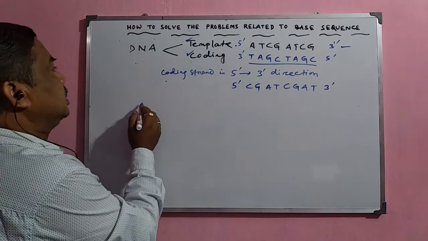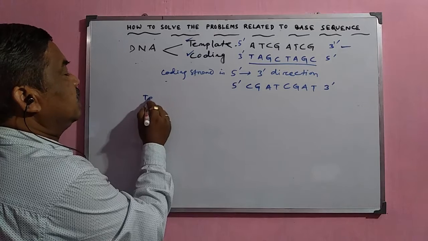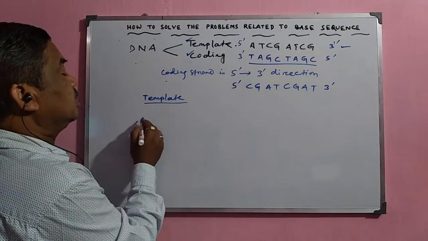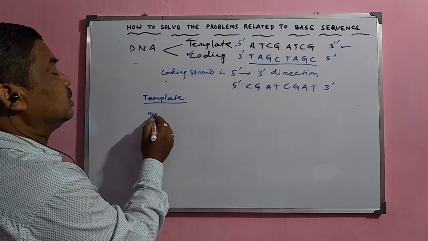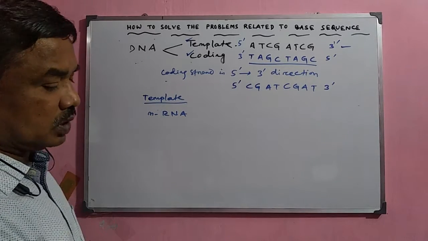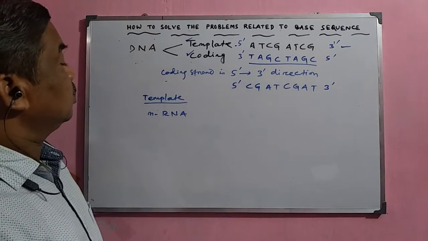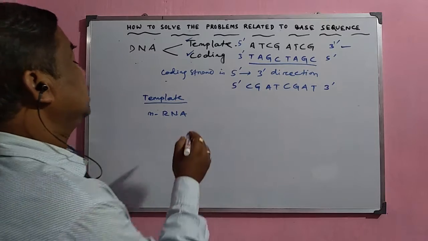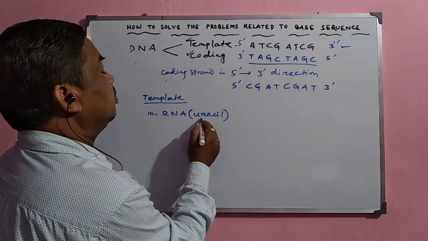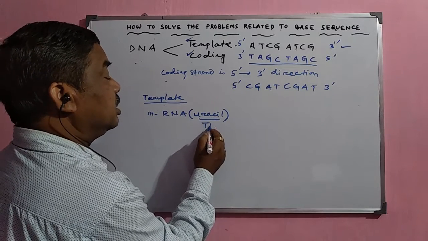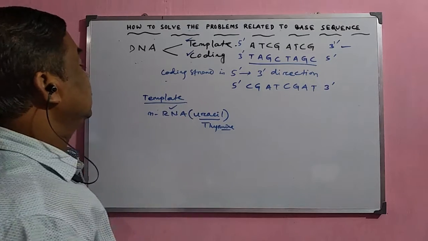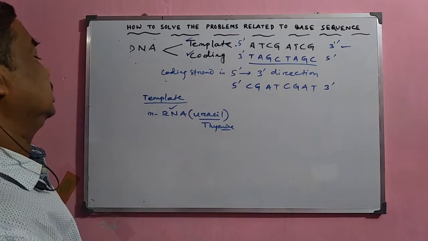Now when it is asked that the template strand is given and you have to write the sequence of the mRNA, the most important thing is that it is no doubt complementary, but in RNA, uracil is present in place of thymine, because thymine is absent in RNA and thymine is present in DNA.